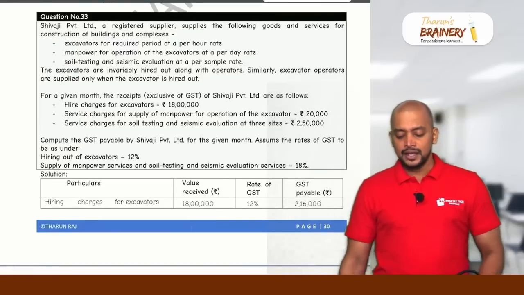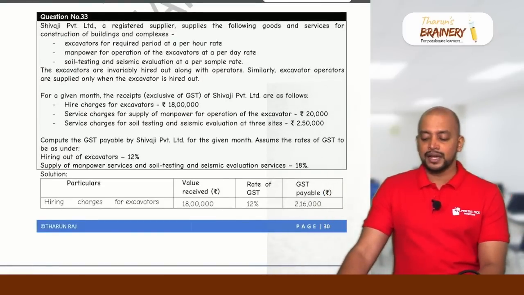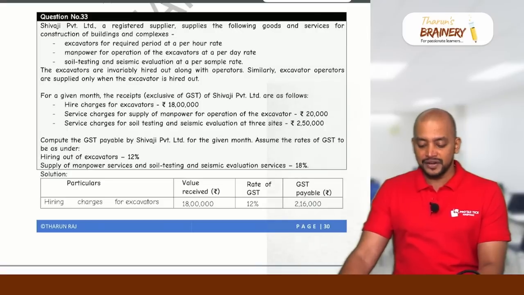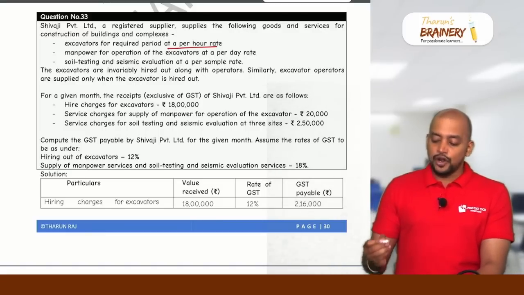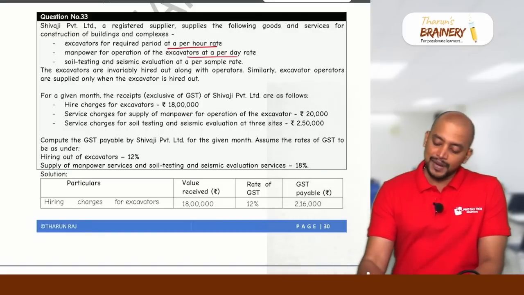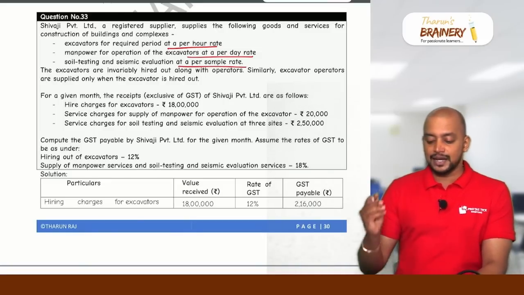Then next, question number 33. Shivaji Private Limited, a registered supplier, supplies the following goods and services for construction of buildings and complexes. Excavators for the required period at per hour rate. Manpower for operation of excavators at a per day rate. Soil testing and seismic evaluation at per sample rate.